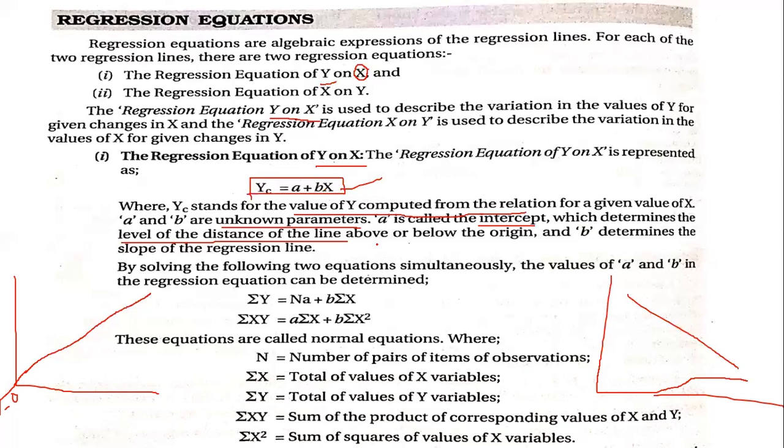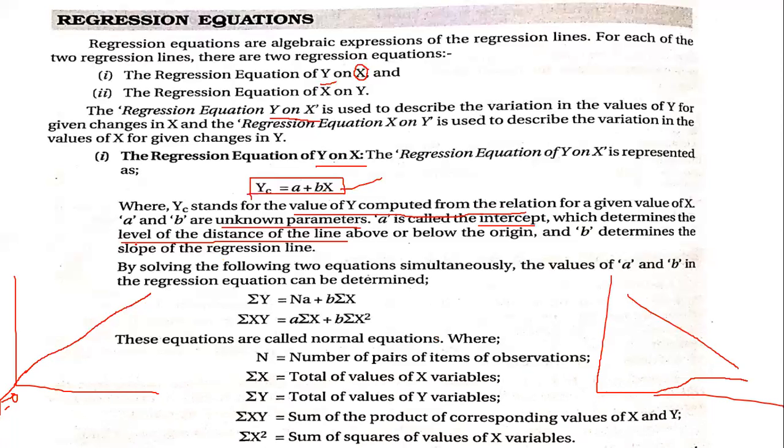Next, the value for b. Now b determines the slope of the regression line. We will be calculating the slope for this line. The positioning of this line is called the slope of the line. So we will be calculating b, and there are certain formulas which we will learn when we go on with the problems.